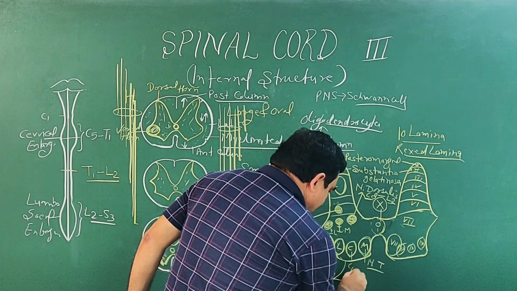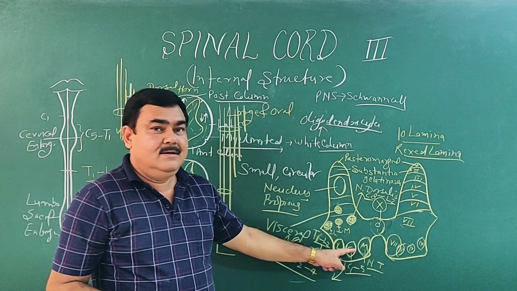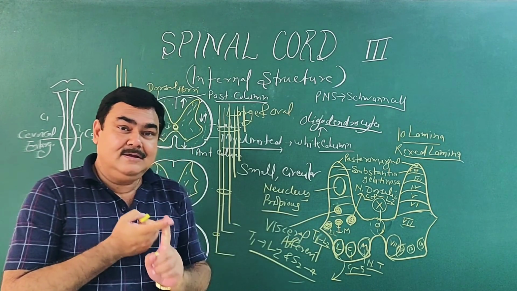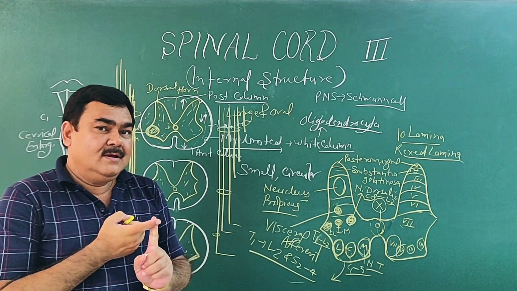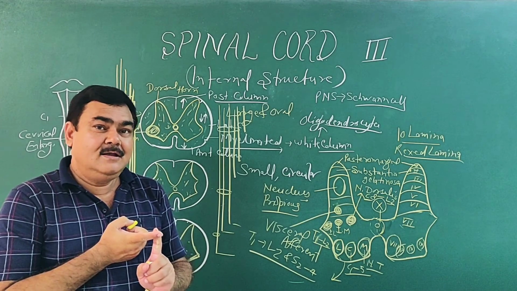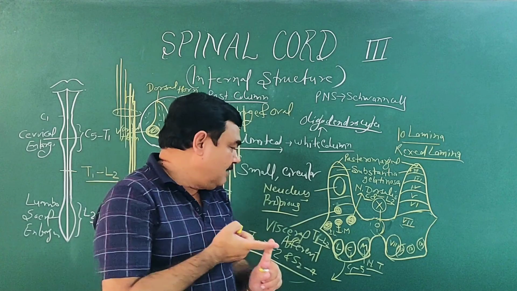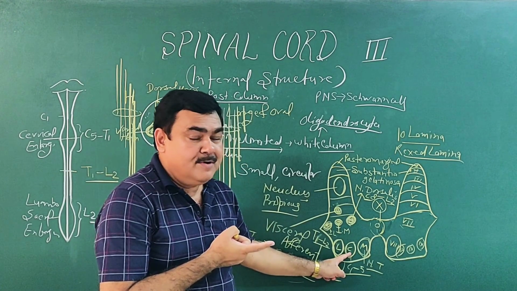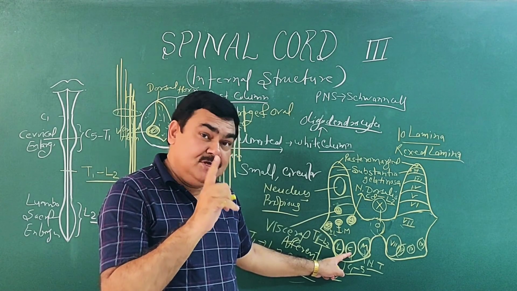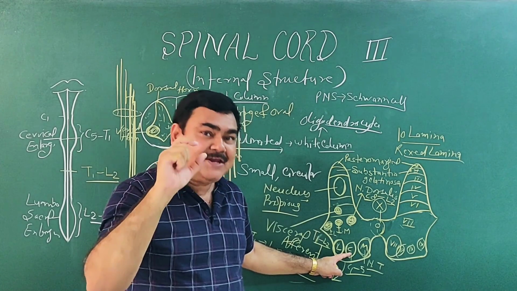From C1 to C5, the nuclei are for the spinal accessory nerve root. The C1 to C5 segments give supply to the spinal accessory nerve.